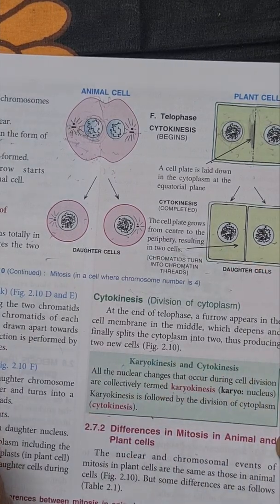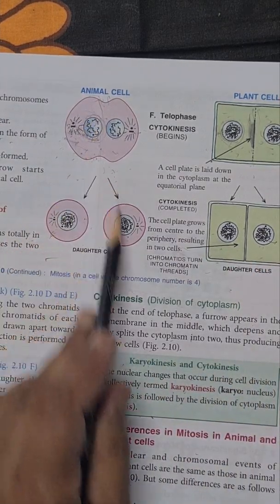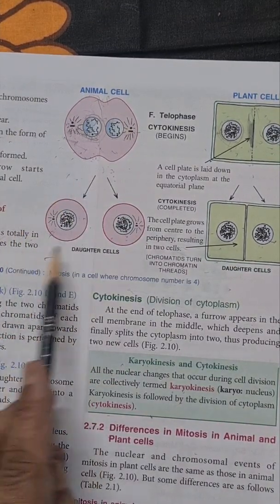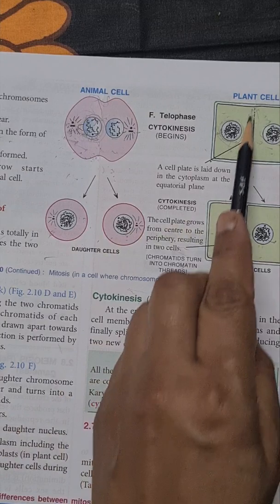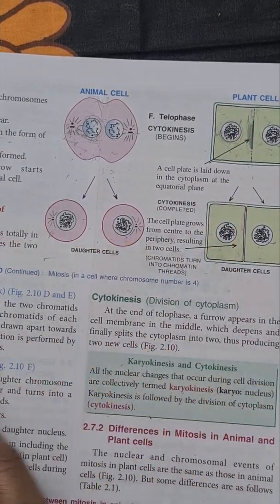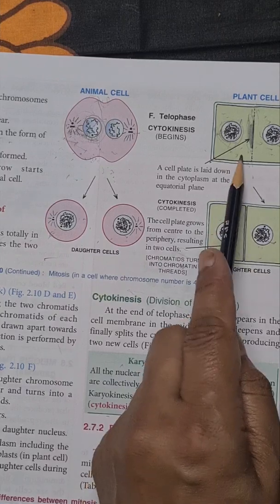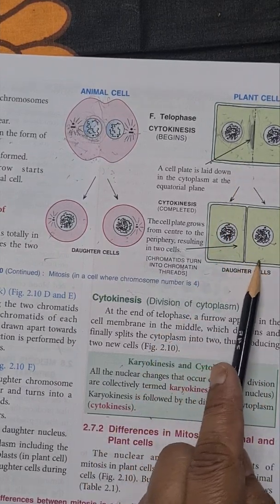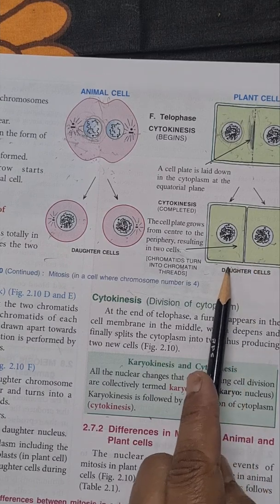So in cytokinesis here, the cleavage, that is furrow formation, is totally formed and divides the parent cell into two daughter cells. Here the cell plate formation, which started in telophase, is completed in cytokinesis, which divides one plant cell into two daughter cells. So with this, mitosis is over.